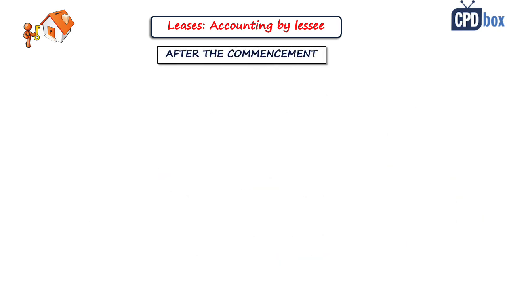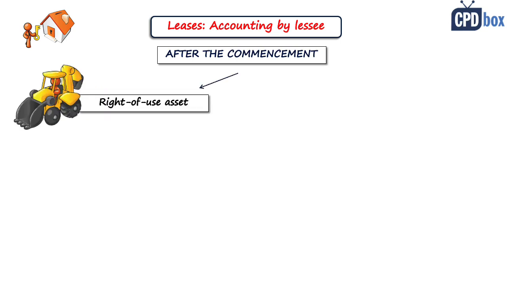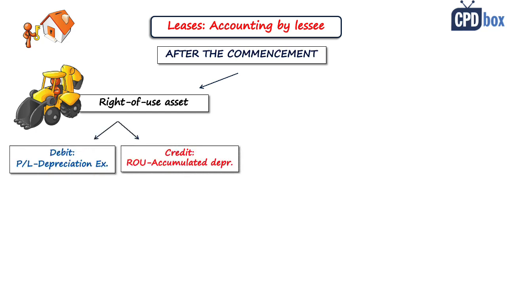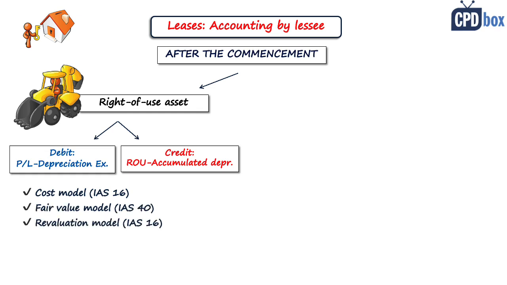Subsequently, after the commencement of the lease, lessee needs to take care about right-of-use asset. And here the most common entry is the debit depreciation expense in profit or loss and credit right-of-use asset accumulated depreciation account. And this is the application of cost model under IAS 16, but you can also apply fair value model under IAS 40 or revaluation model under IAS 16, depending on what you apply for your property, plant and equipment and investment property and what your right-of-use asset is.